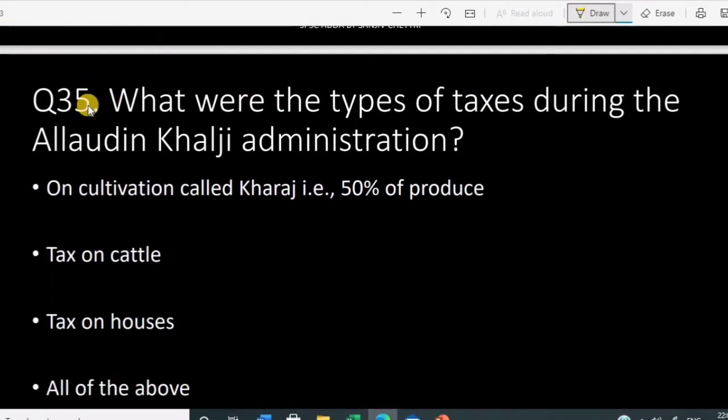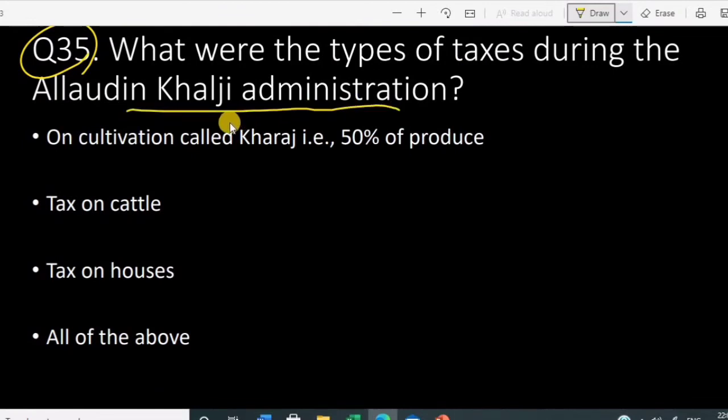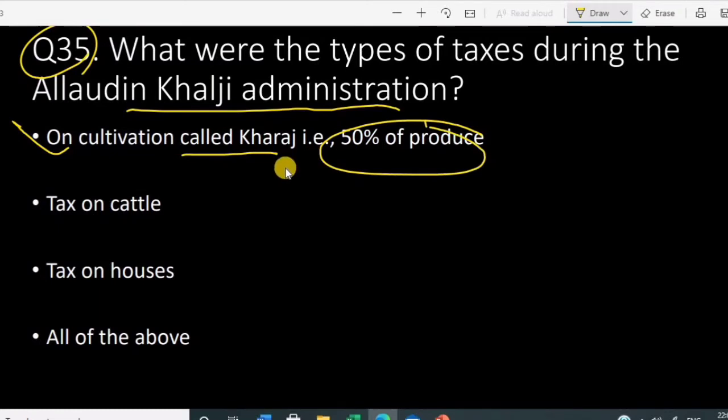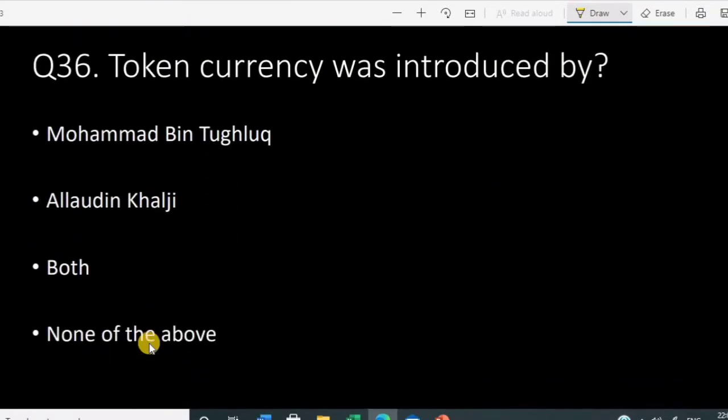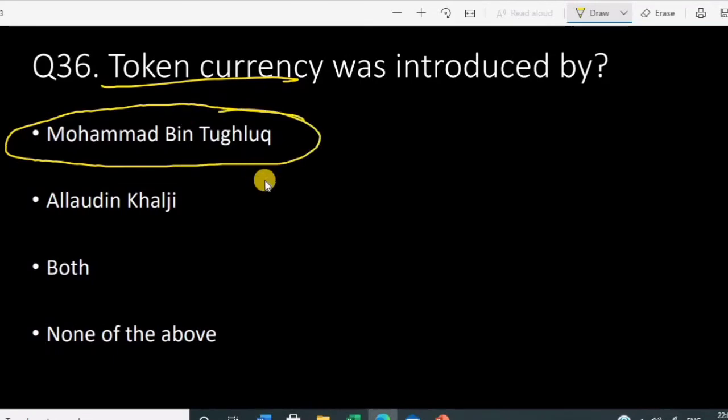So question number 35. What were the types of taxes during the Allauddin Khalji administration? There was the tax on cultivation called kharaj, 50% of the produce, agriculture. So kharaj, yes. Tax on cattle, yes. Tax on houses, yes. All of the above is correct. These are some of the types of taxes during his administration. Who introduced token currency? It was Muhammad bin Tughlaq who introduced token currency.